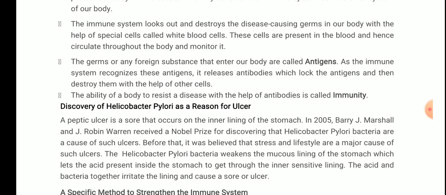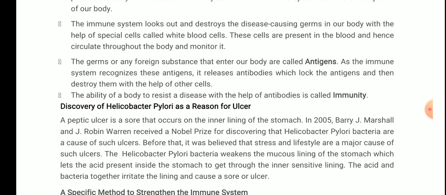A peptic ulcer is a sore that occurs on the inner lining of the stomach. Barry J. Marshall and J. Robin Warren received the Nobel Prize for discovering that Helicobacter pylori bacteria are a cause of such ulcers. Before that, it was believed that stress and lifestyle are a major cause of such ulcers. The Helicobacter pylori bacteria weakens the mucous lining of the stomach, which lets the acid present inside the stomach get through the inner sensitive lining.